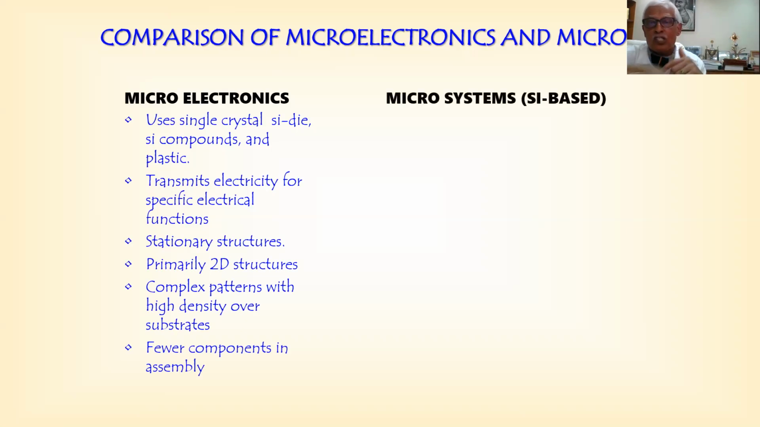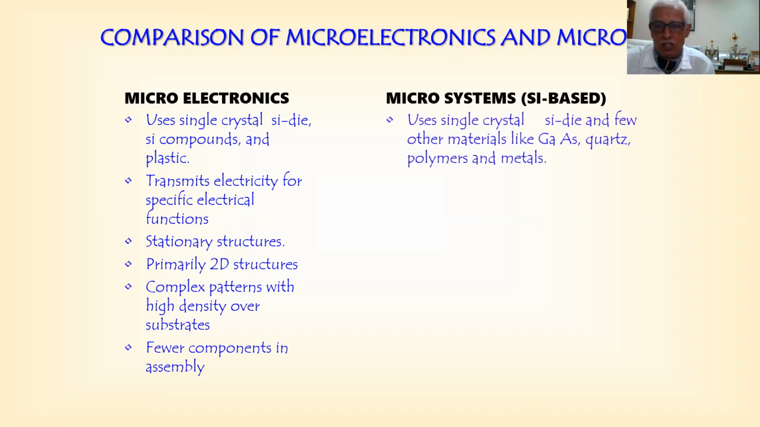Whereas microsystems are also silicon based, we'll be talking about that now. And now new materials are also emerging. Some other time we'll talk about it. So now it's a single crystal silicon die, and materials like GaAs, gallium arsenide, quartz, polymers, and metals will be used.